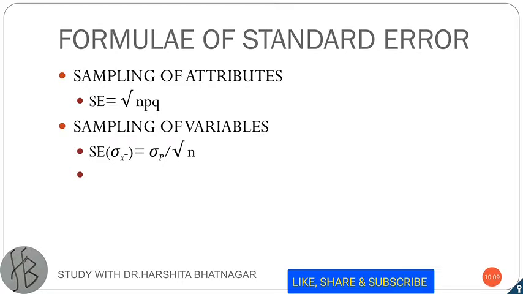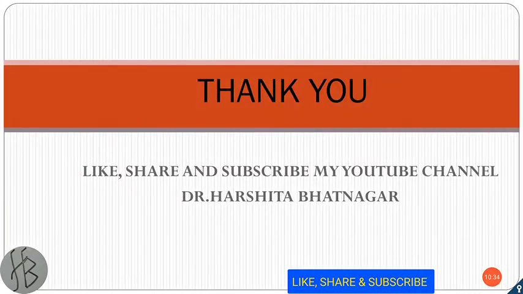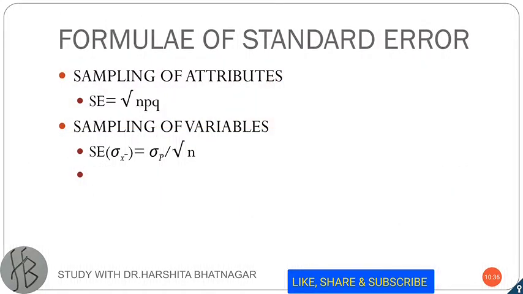And whenever you are calculating the standard error for sampling of variables, the formula will be sigma x bar is equal to sigma p divided by square root of n. n stands for sample size, p is for success, and q is for failure. Sigma p is the standard deviation of the population. So these are the two important formulas of the standard error.